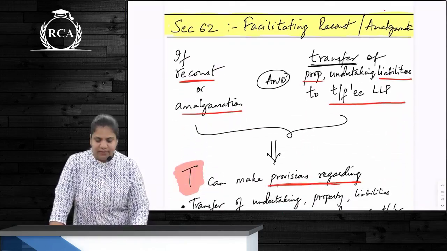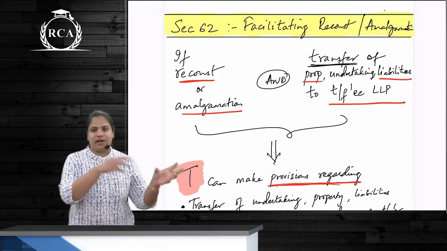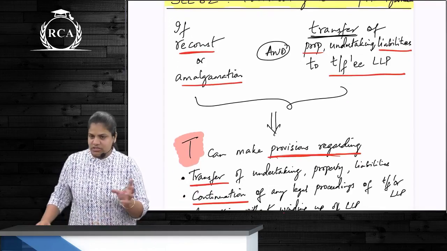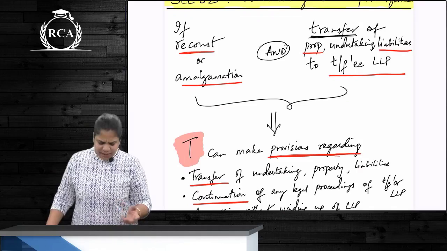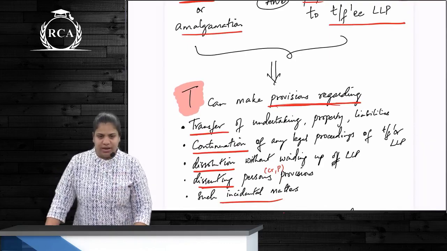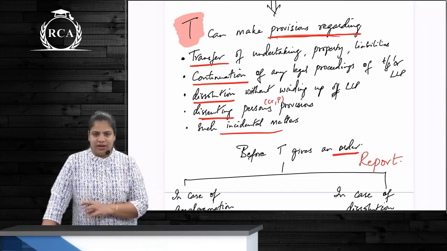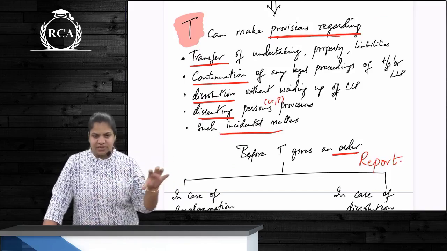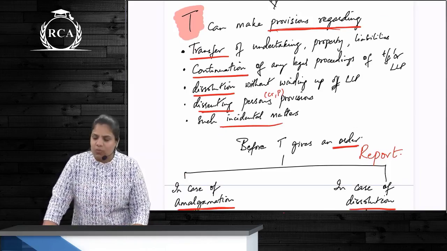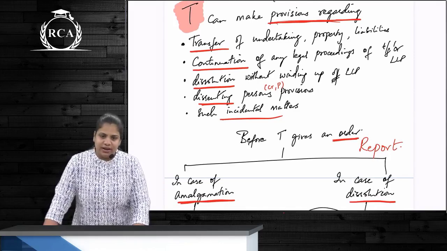Then 62 is applicable if there is a reconstruction or amalgamation and transfer is happening of the property, undertakings, liability, etc. Correct? So this new क्या form हो रहा है यहाँ पर? New LLP ही form हो रहा है. Who has got the power to make this order? Tribunal. So while giving the order, tribunal can do these things. 5 things. First is transfer that undertaking, property, liabilities. Next is continue of legal proceedings. Next one, dissolution without winding up. Next, dissenting persons provisions, and last one, such other incidental matters.